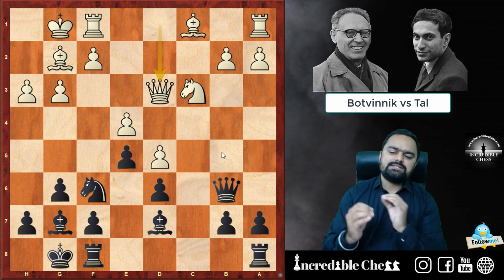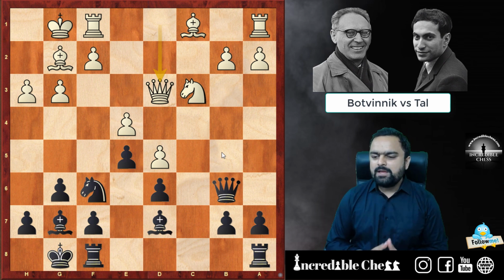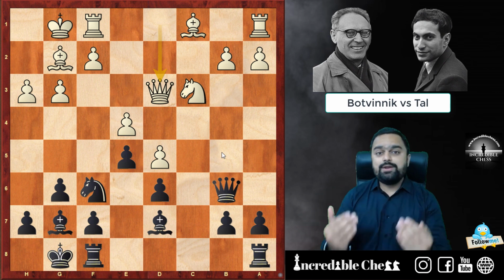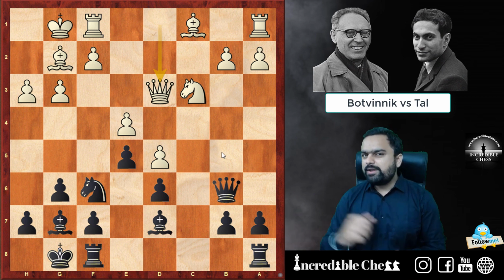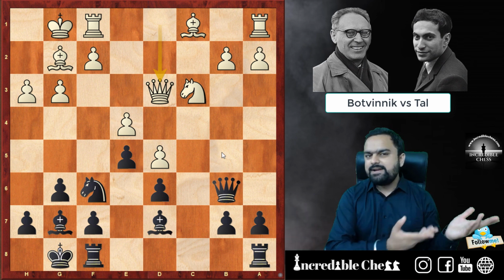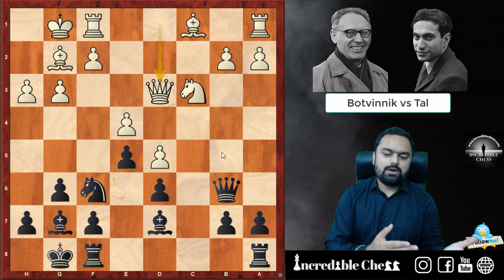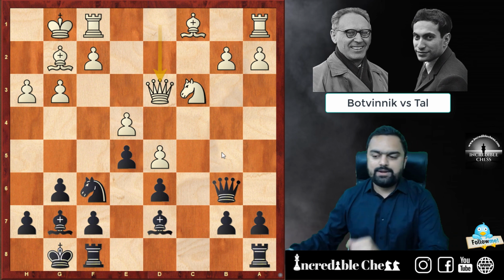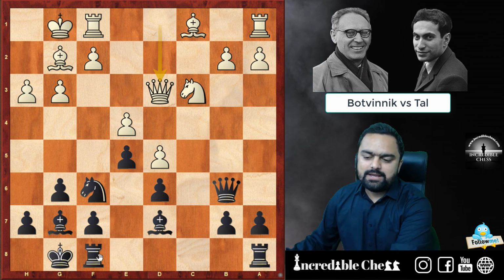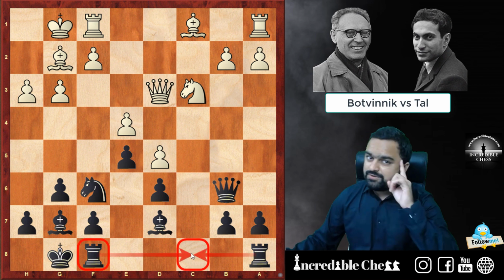I will ask you a simple question in this position. You want to develop your rook, where are you going to develop that rook? The rook on a8 can always come to b8, c8, d8, e8, anywhere, and the rook on f can also come to any of the squares. But my particular question is, will you develop this rook to c8 or this rook to c8? So confusion is there.